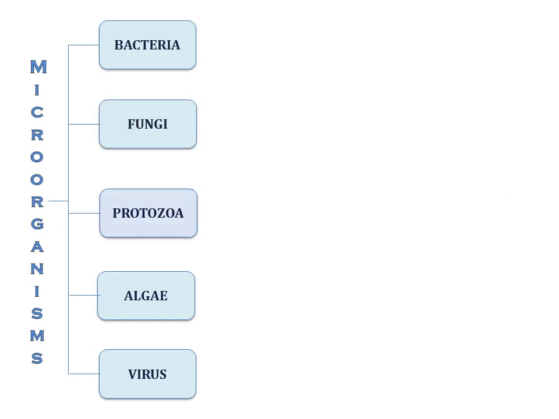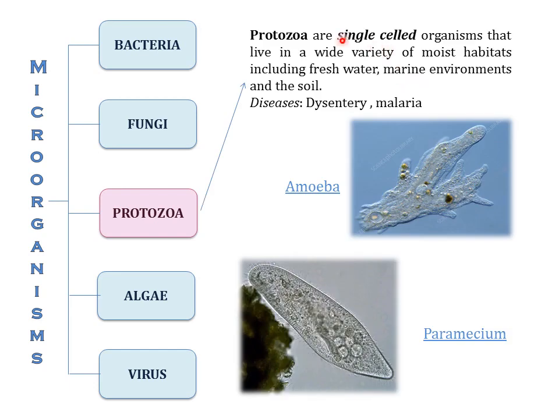The next microorganism group is protozoa. Protozoa are single-celled organisms that live in a wide variety of moist habitats, including freshwater, marine environments and soil. Examples are amoeba and paramecium. The diseases caused by protozoa are dysentery, which is diarrhea, and malaria as well.